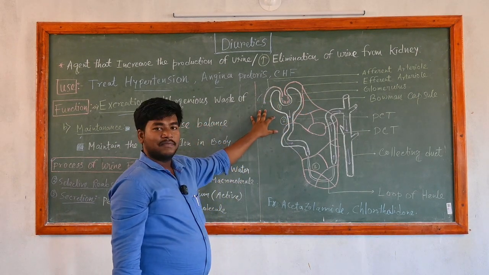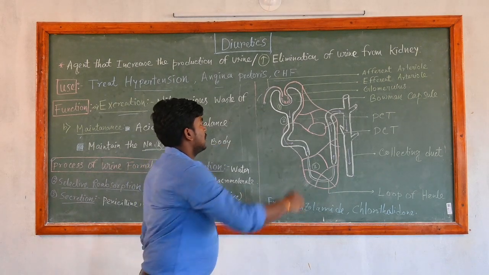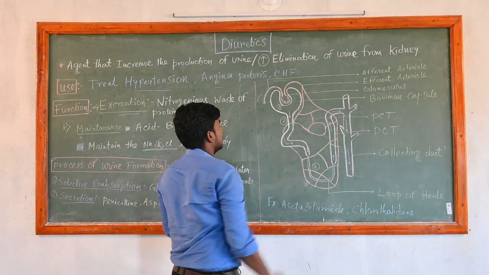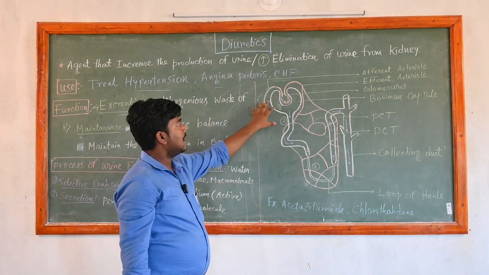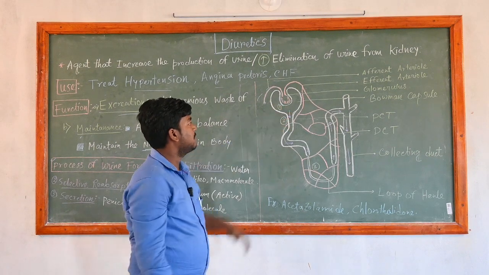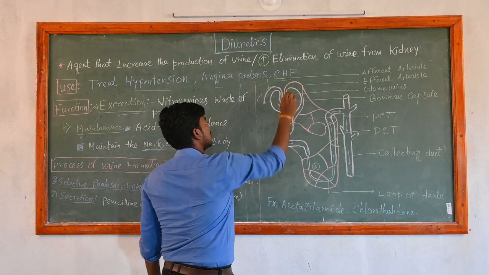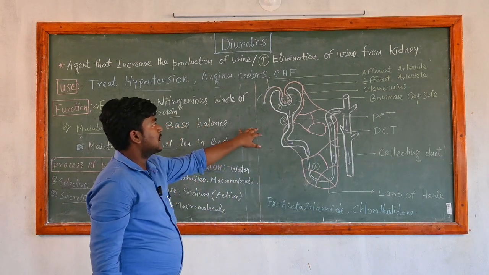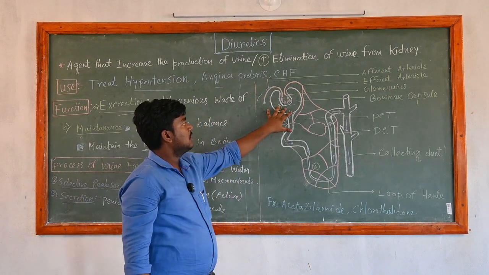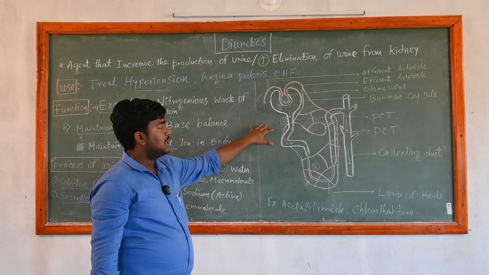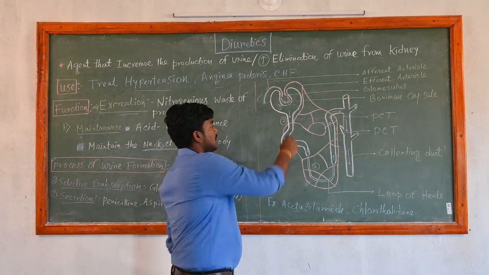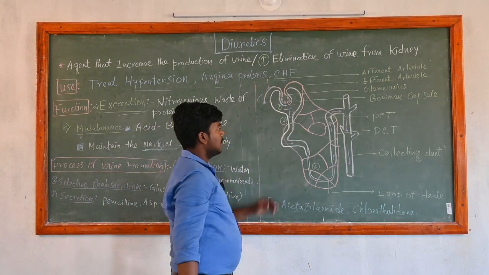So it creates pressure, and through this pressure the filtration occurs. Various small pores are present, and through these pores the small molecules and water can filter from the blood and collect in the Bowman capsule area.